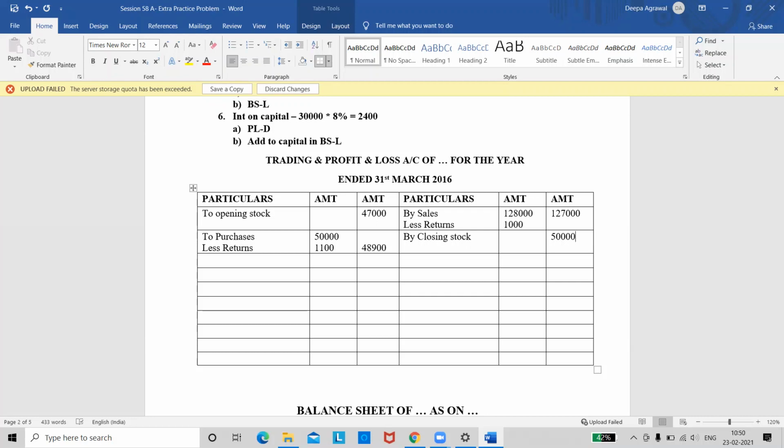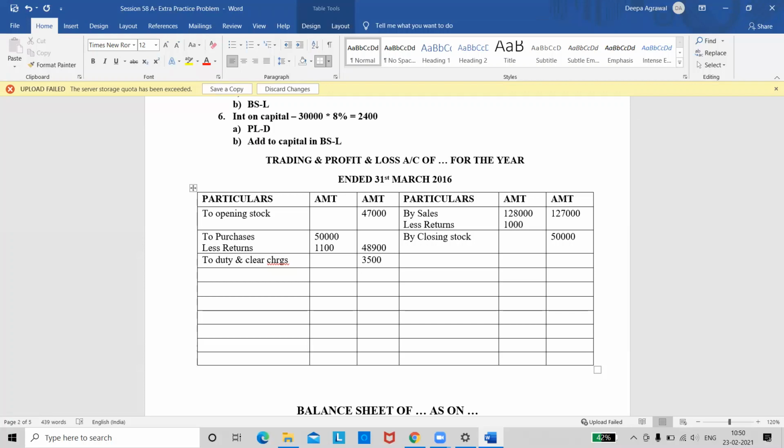Where did we mark trading account? Duty and clearing charges. Okay, so I will write that. To duty and clearing charges. There's no adjustment for this amount, so I'll directly write the amount. It is 3,500. Anything else in the trading account?